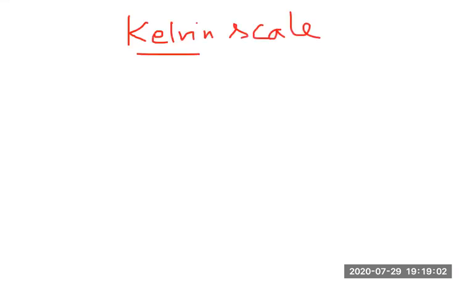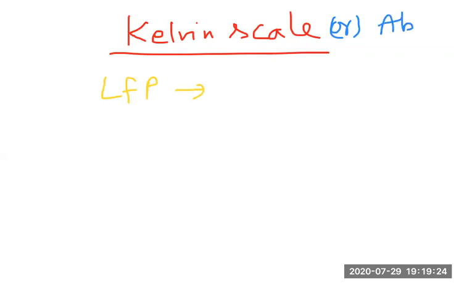Next scale is the Kelvin scale. It is denoted by K. This Kelvin scale has one more nickname: the absolute scale. We can also call it the absolute scale.